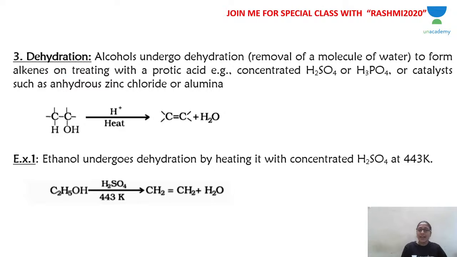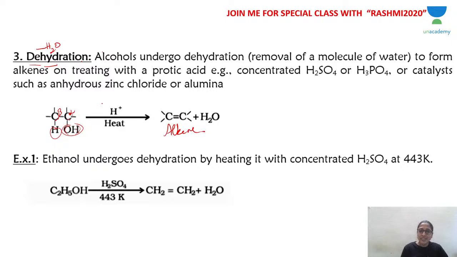Now, dehydration, I have already given the introduction. What is dehydration? You're removing a water molecule from alcohol. The carbon to which OH is attached is called the alpha carbon, or carbon number 1 sometimes, and the carbon next to it is called the beta carbon. So the alpha carbon will lose OH, and the beta carbon will lose H. Between this alpha and beta carbon, a double bond appears. So when alcohol is dehydrated, the product is alkene.